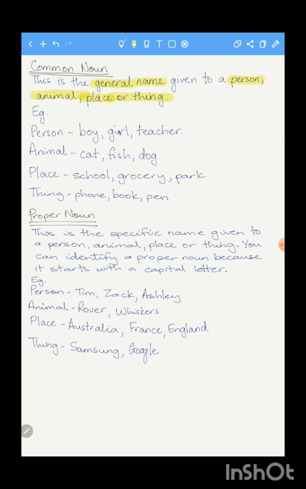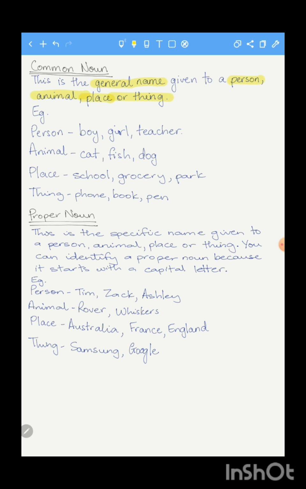For an animal, for example, we could have a cat, we could have dog, we could have fish. Alright, and again, these are just general names or general description of an animal. For a common noun for a place, we could have a school, grocery, the park. And for a thing, we can have a phone, a book, and a pen. These are general names again for things.